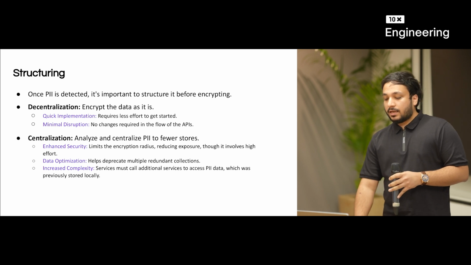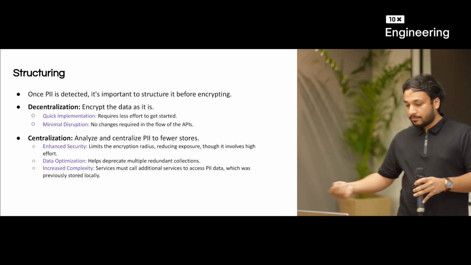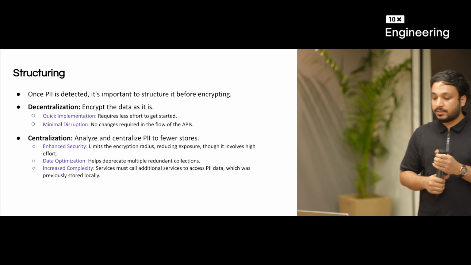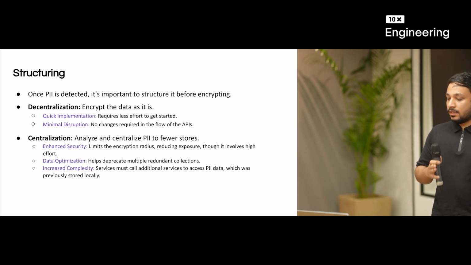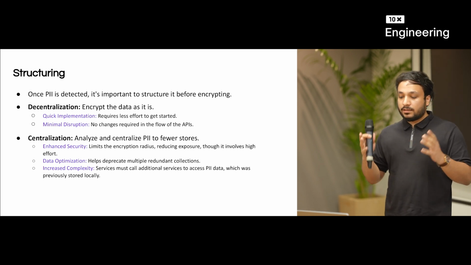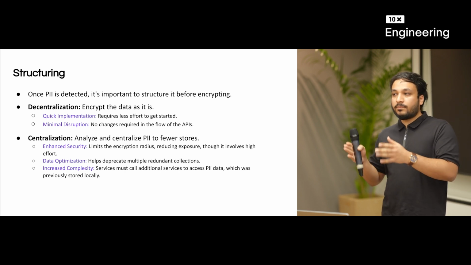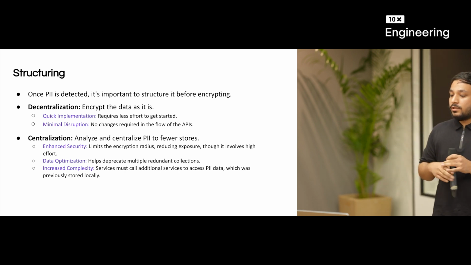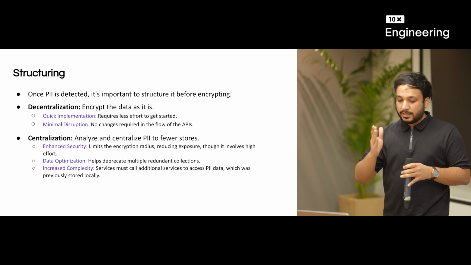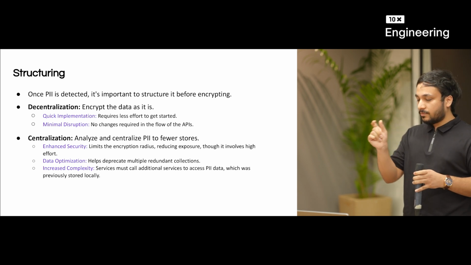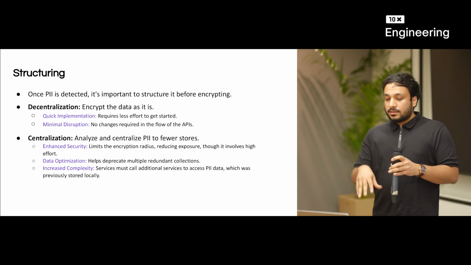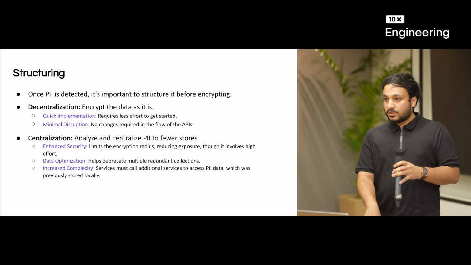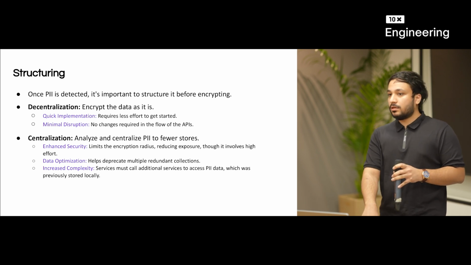The second, a better approach in terms of security, is centralization. You analyze that data and centralize all the PII into fewer stores, fewer databases. Instead of maintaining 100 tables, you can use 10 to 20 tables and centralize PII in those. This enhances security, limits the encryption radius, and reduces exposure.